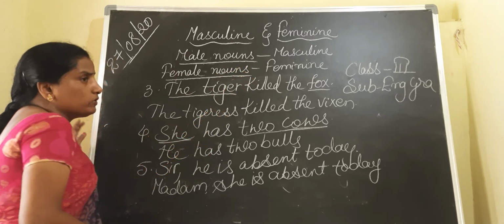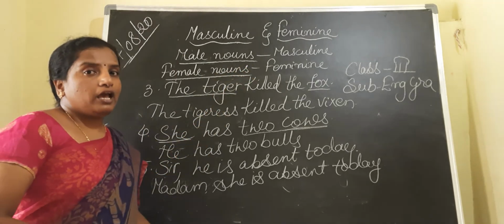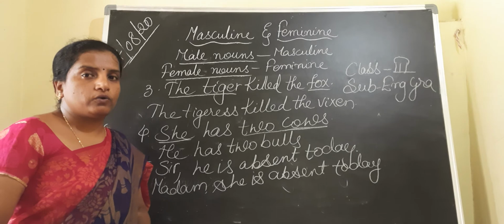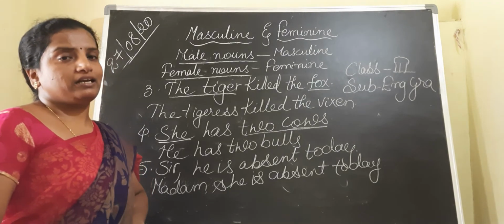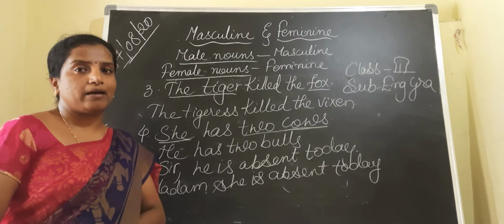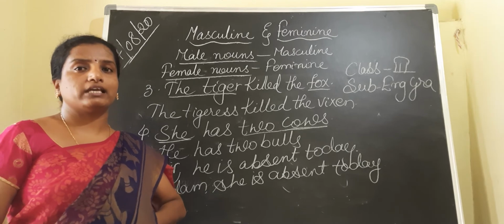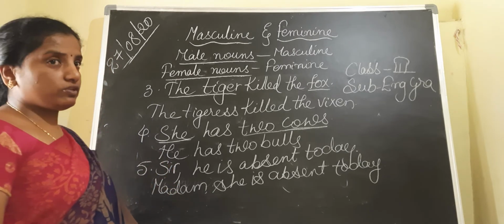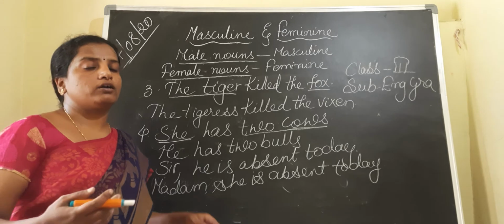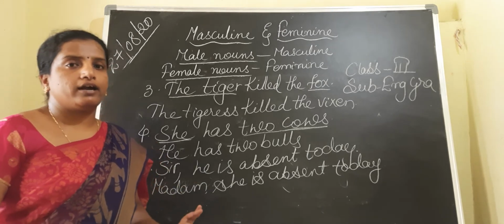All the male nouns are known as the masculine and all the female nouns are known as the feminine gender. Till now in third class grammar, even though it's not in your syllabus, we are teaching this to give you some knowledge regarding grammar.